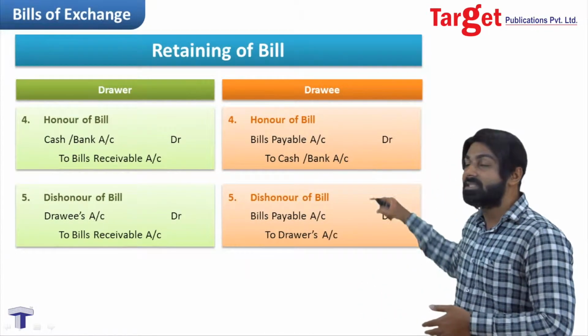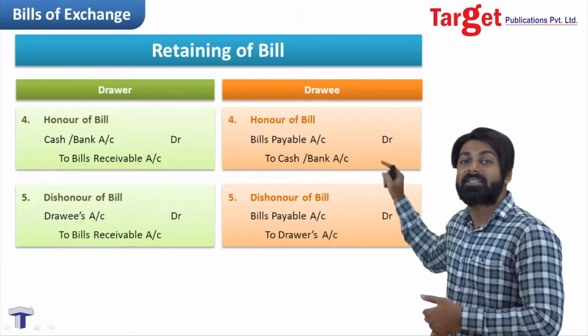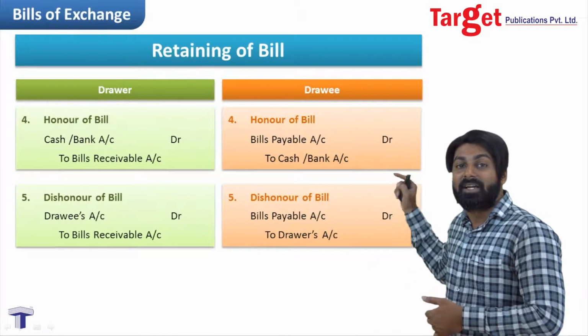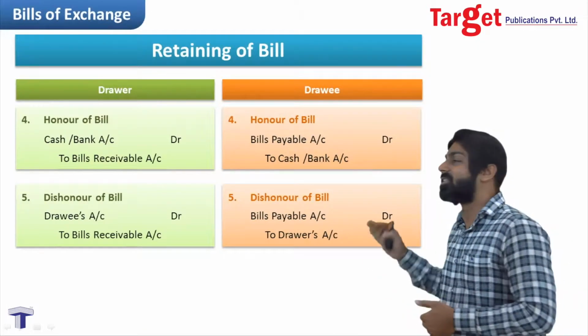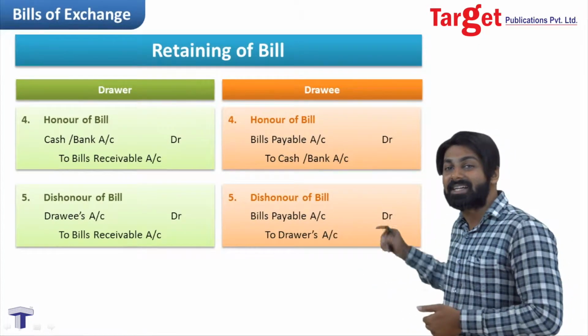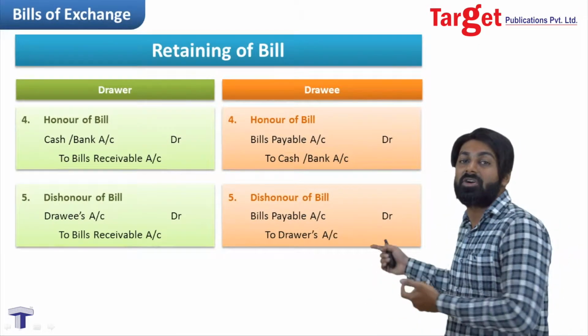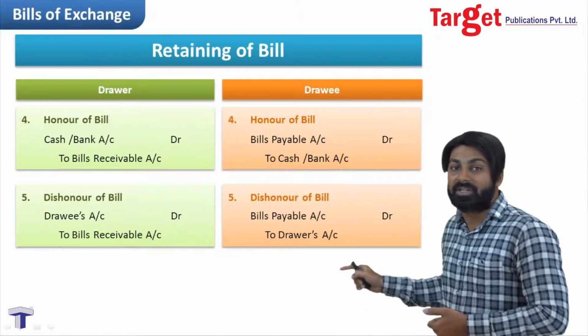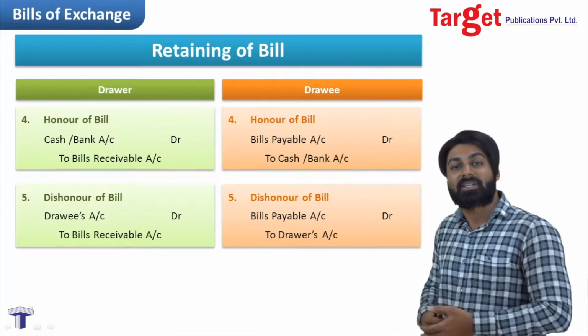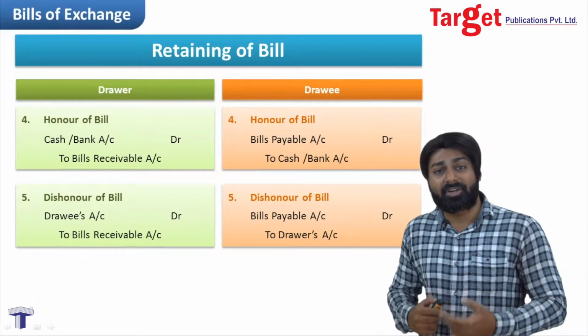If you compare both these entries, again bills payable is debited in both the entries, but in the first entry cash bank is credited because cash bank is going out, but in the second entry cash bank is not going out because he is not making the payment. But drawer is the giver, and that's the reason drawer's account is credited. These are the entries for retaining of bill.